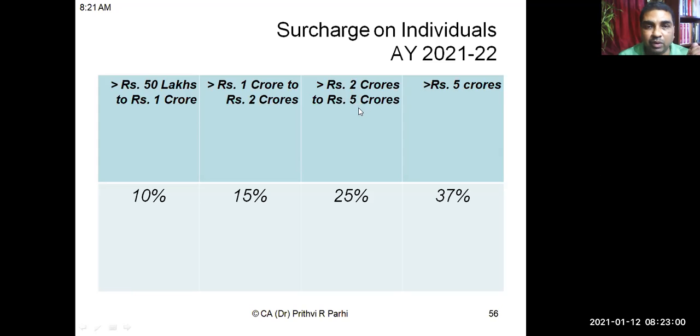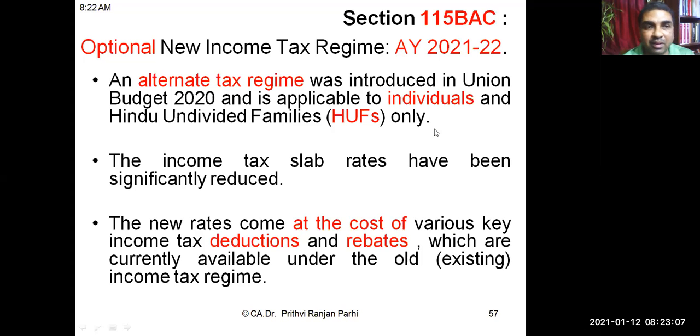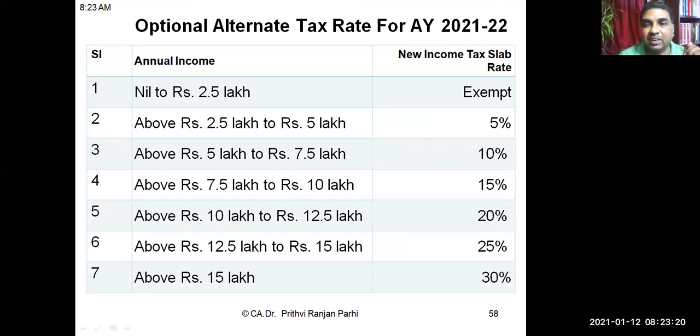Above 2 crore, up to 5 crore, 25%. And beyond 5 crore, 37%. This is the surcharge rate we levy. Okay. And also, for assessment year 21-22, this new section 115BAC has come for this particular assessment year, and because of that, there are concessional rates, these are the various tax slabs. Concessional rates are 5%, 10%, 15%, 20%, 25%, 30% tax can be levied at this rate.